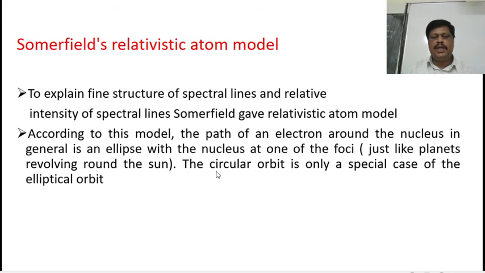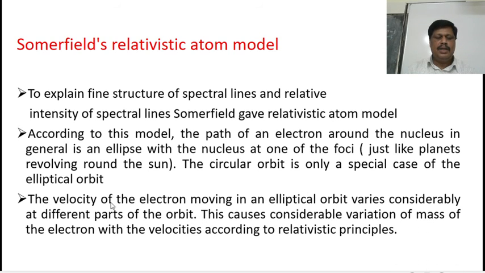The circular orbit is only a special case of the elliptical orbit. So this is very important. The velocity of the electron moving in an elliptical orbit varies considerably at different parts of the orbit. This causes considerable variation of mass of the electron with the velocity according to relativistic principle.